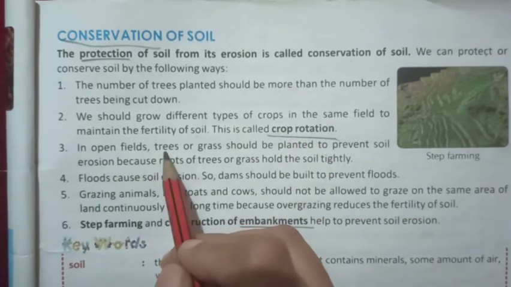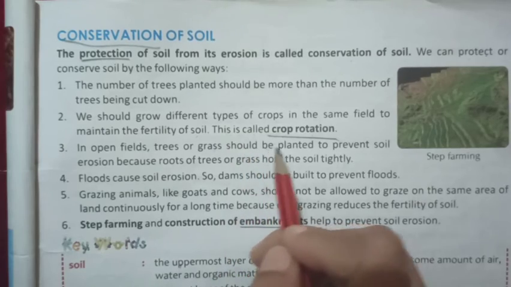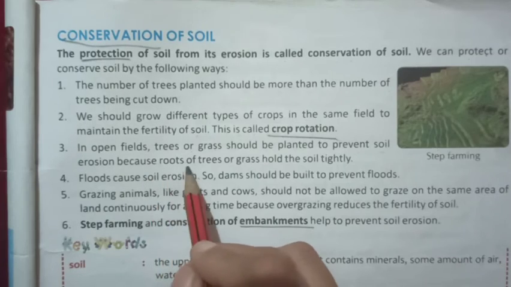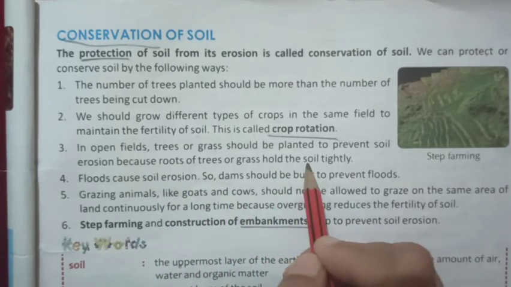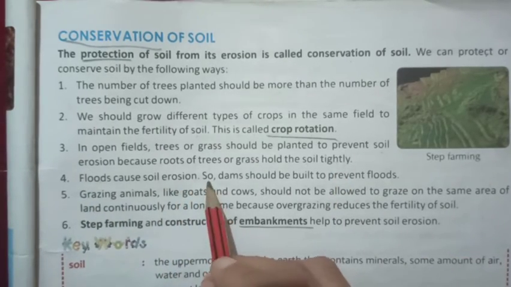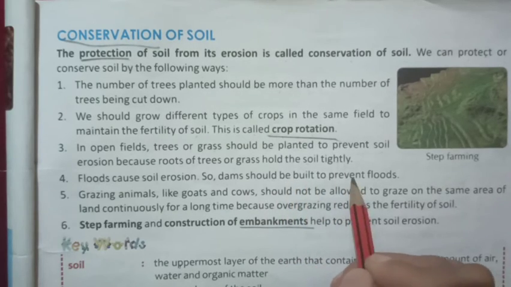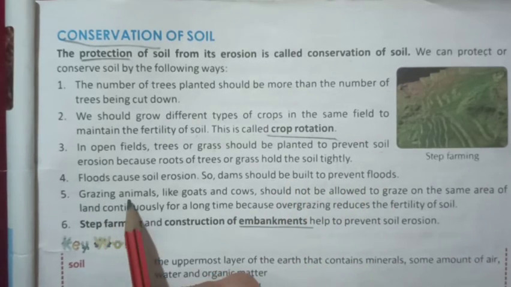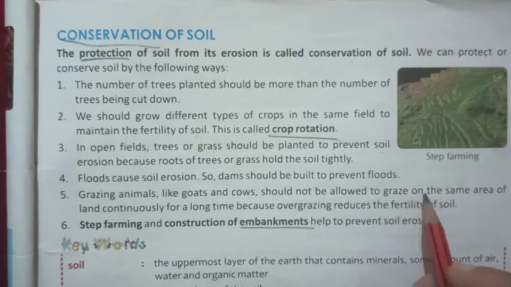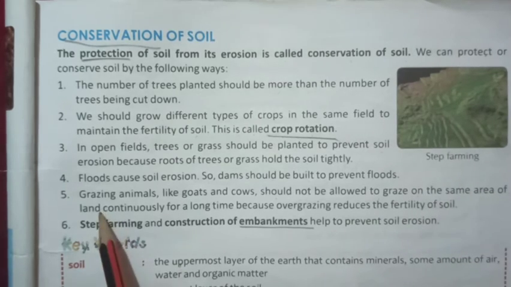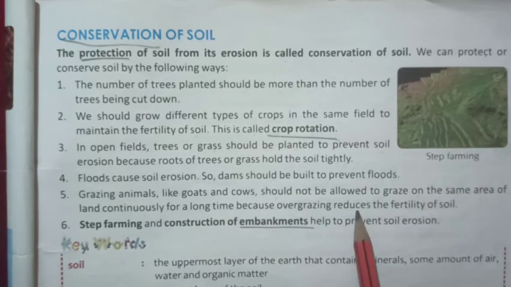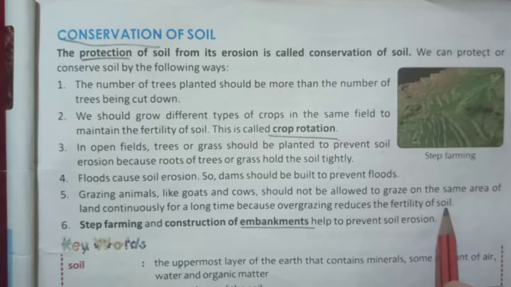In open fields, trees or grass should be planted to prevent soil erosion because roots of trees or grass hold the soil tightly. Floods cause soil erosion, so dams should be built to prevent floods. Grazing animals like goats and cows should not be allowed to graze on the same area of land continuously for a long time because overgrazing reduces the fertility of soil.